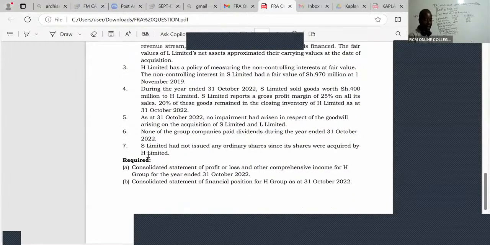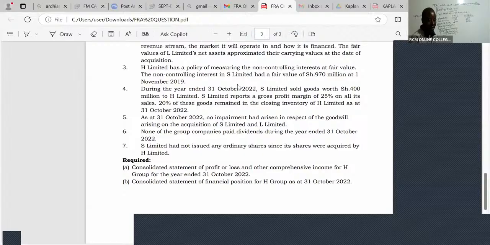They have told us during the year ended 31st October 2022, S Limited sold goods worth 400 million to H Limited. You can see the subsidiary S selling goods to H. So that's what we call an upstream transaction, which must affect the net assets of the subsidiary.